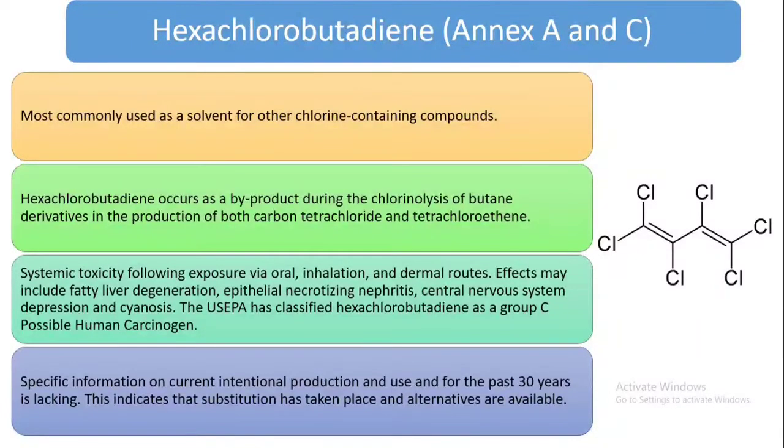Systemic toxicity follows exposure via oral, inhalation, and dermal routes. Effects may include fatty liver degeneration, epithelial necrotizing nephritis, CNS depression, and cyanosis, etc. And the US EPA has classified it as a group C possible human carcinogen. Specific information on current intentional production and use for the past 13 years is lacking. This indicates that substitution has taken place and alternatives are available.